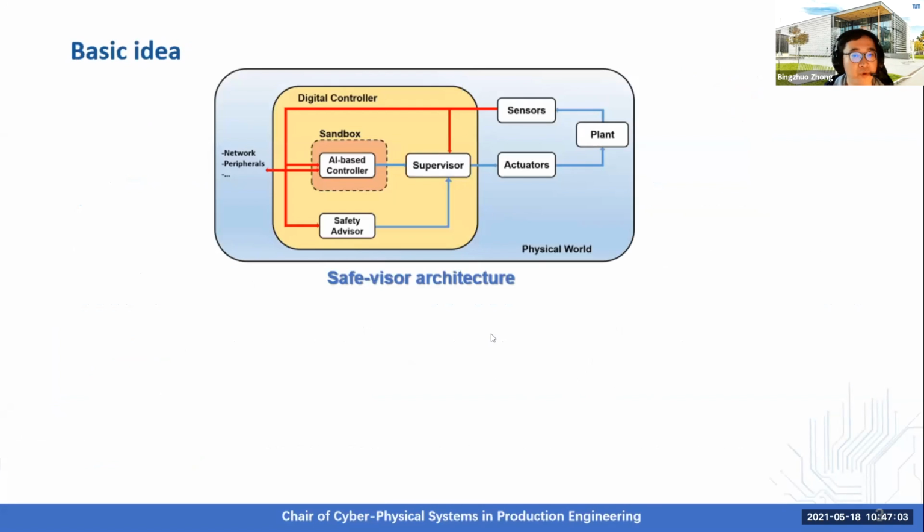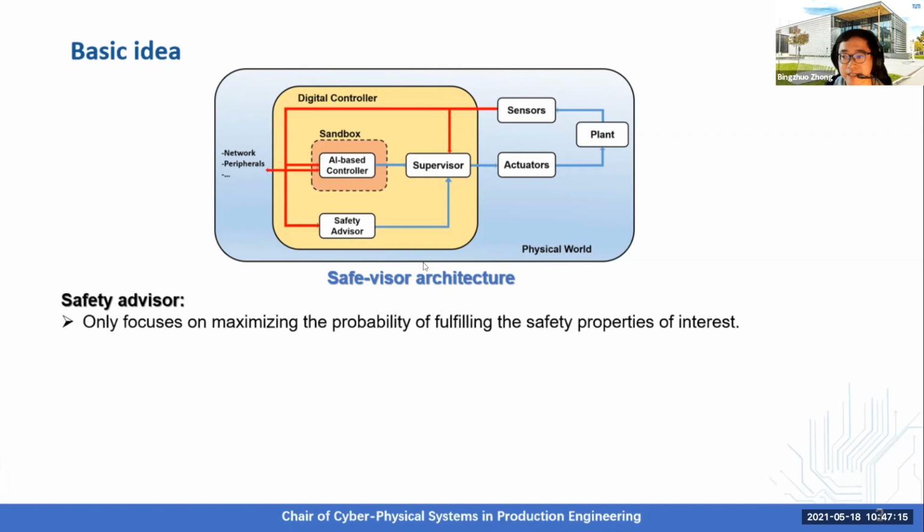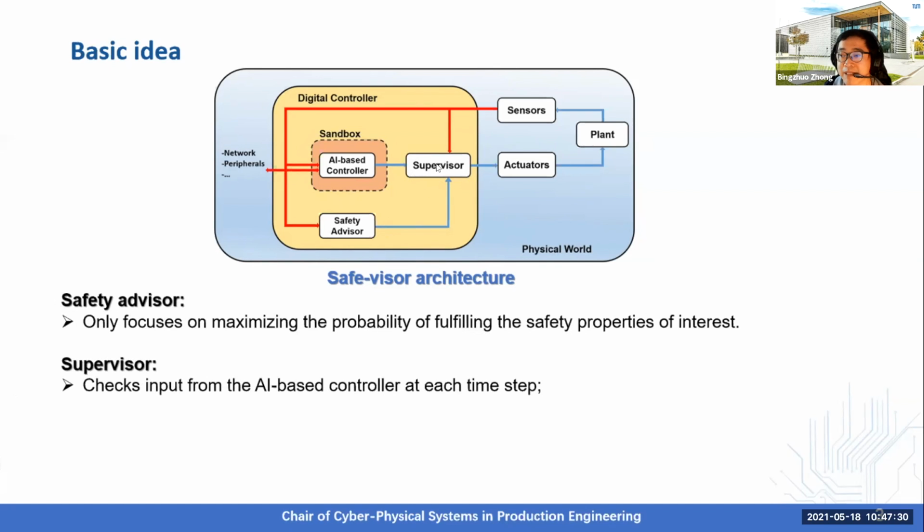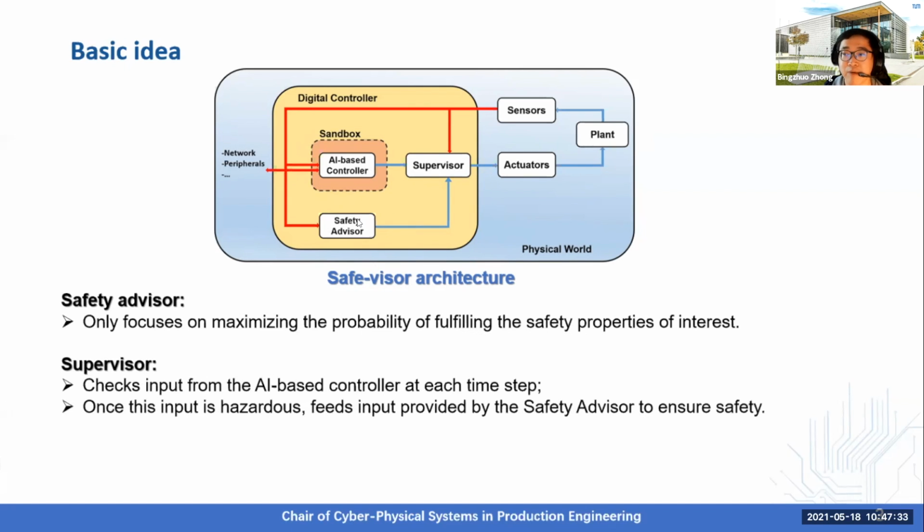So here is the overview of our proposed architecture. The AI-based controller is placed in the sandbox environment. There is a safety advisor in this architecture, which only focuses on maximizing the probability of fulfilling the safety property of interest. At every time instant, the supervisor checks the input provided by the AI-based controller. If that input is hazardous, the supervisor will feed the input provided by the safety advisor to control the plant instead of the one provided by the AI-based controller.